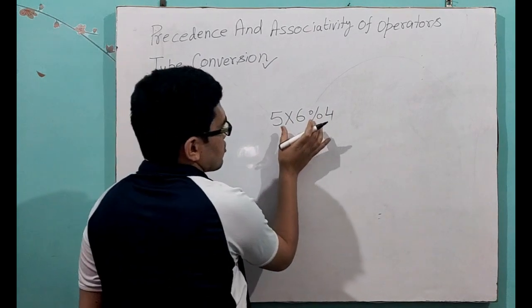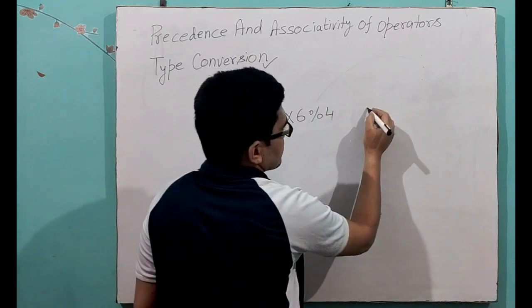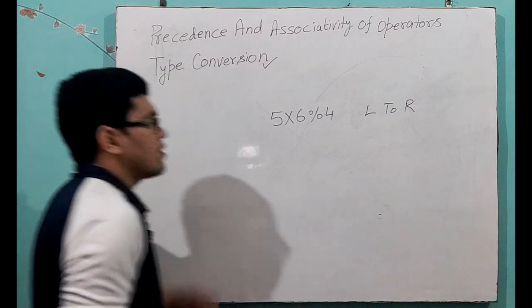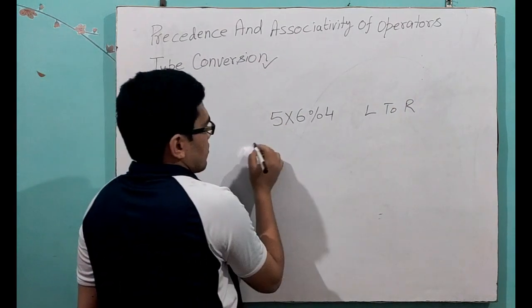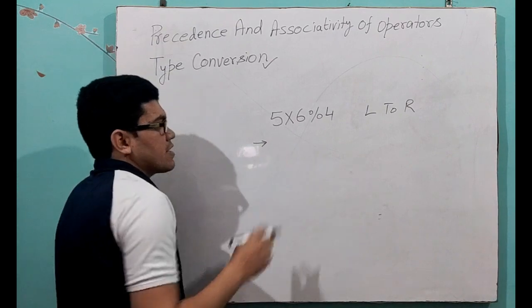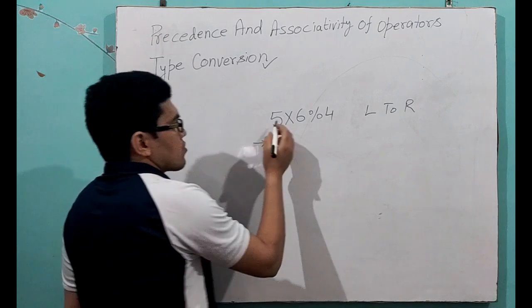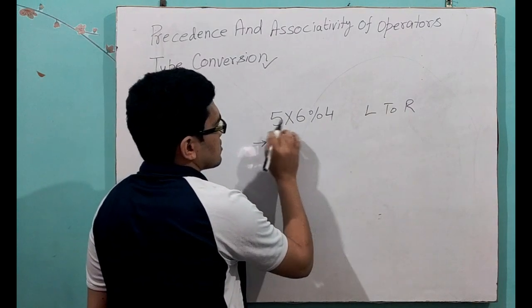Okay, so for this the associativity is left to right. Left to right means from the left towards the right we have to solve the expression. So first we have to solve multiplication, then modulus.